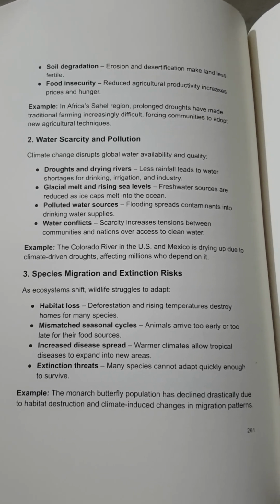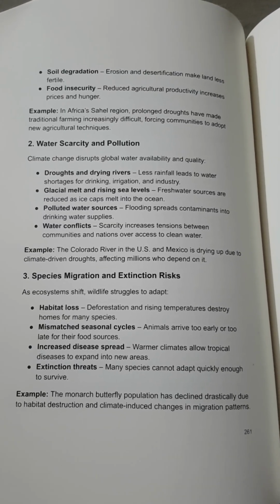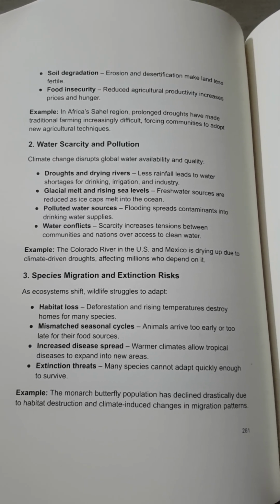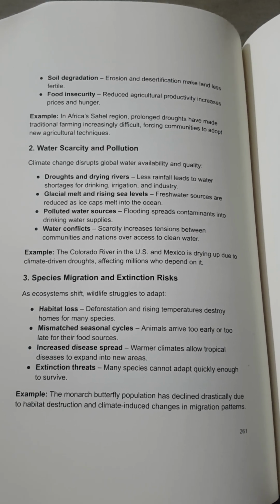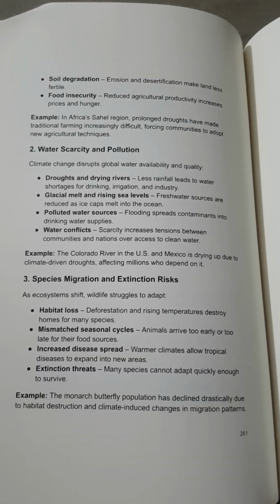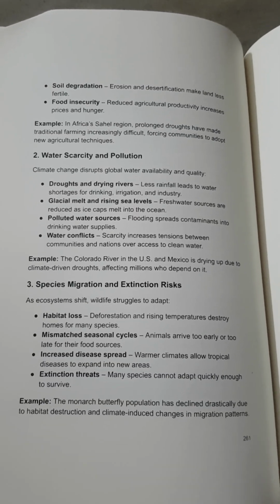Species migration and extinction risks. As ecosystems shift, wildlife struggles to adapt. Habitat loss. Deforestation and rising temperatures destroy homes for many species. Mismatched seasonal cycles. Animals arrive too early or too late for their food sources.